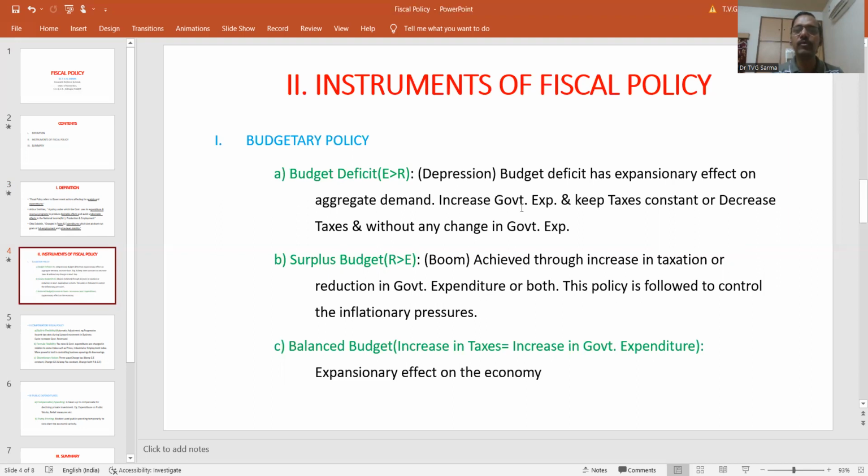An increase in government expenditure while keeping taxes constant, or a decrease in taxes without any change in government expenditure, leads to the budget deficit phenomenon. Now here, deficit is definitely an important tool for an economy which is in the developing stage. For an economy in a developing stage, budget deficit is a tool in order to revive